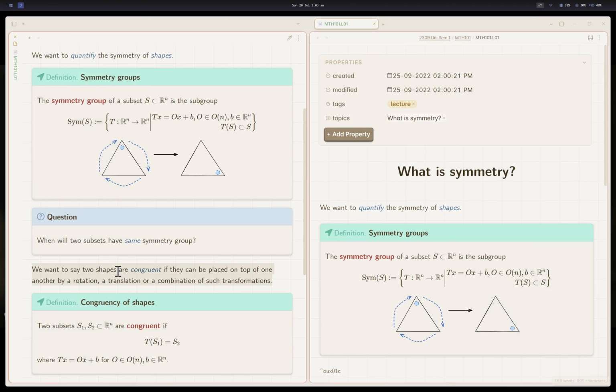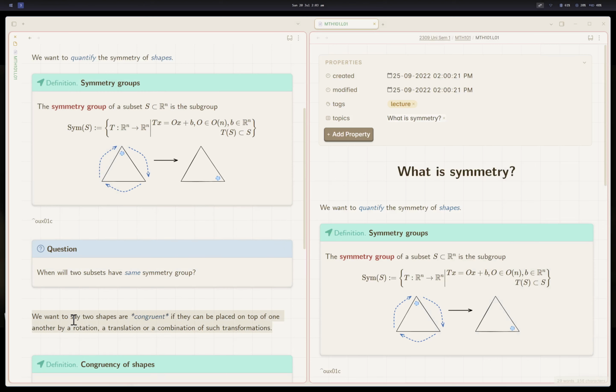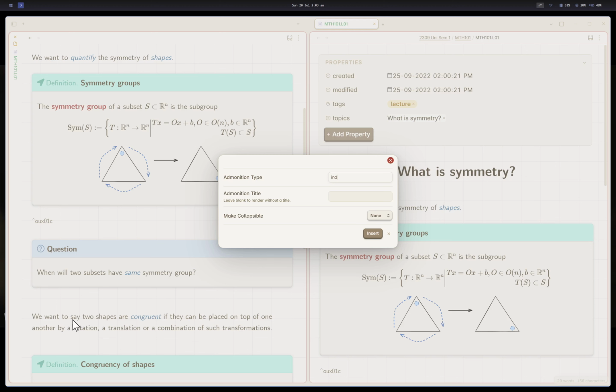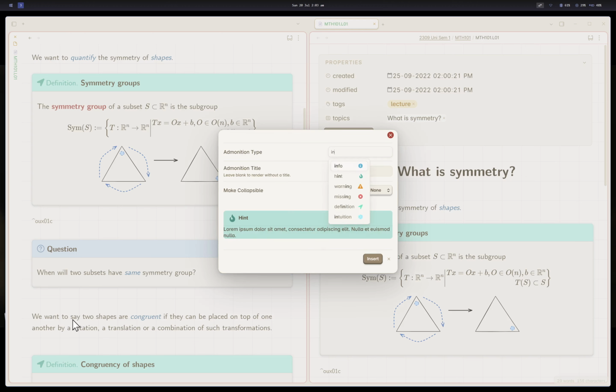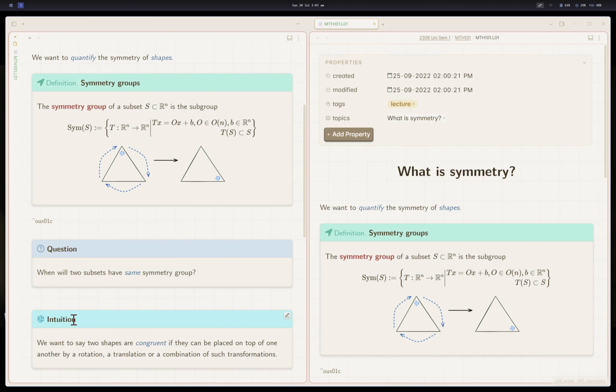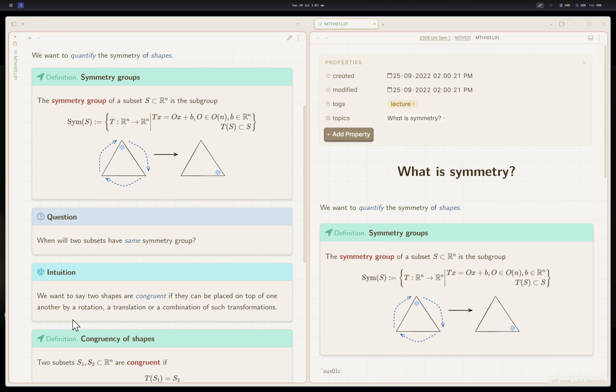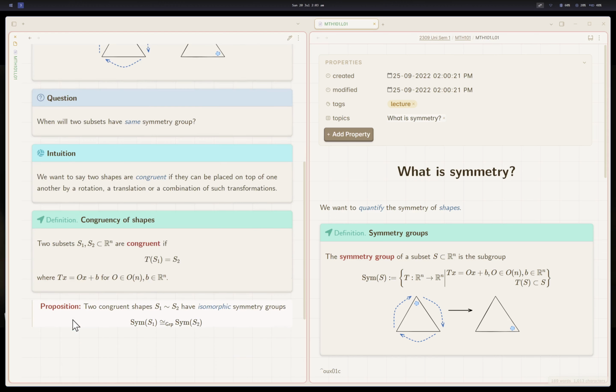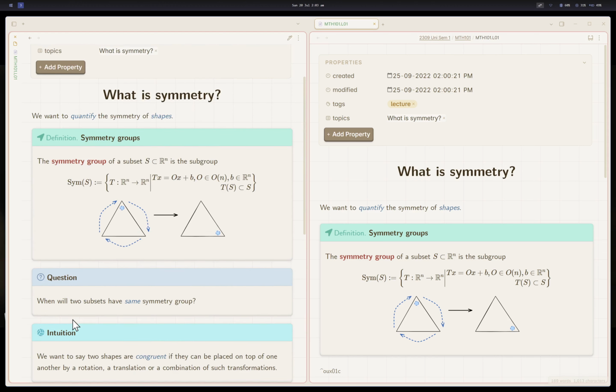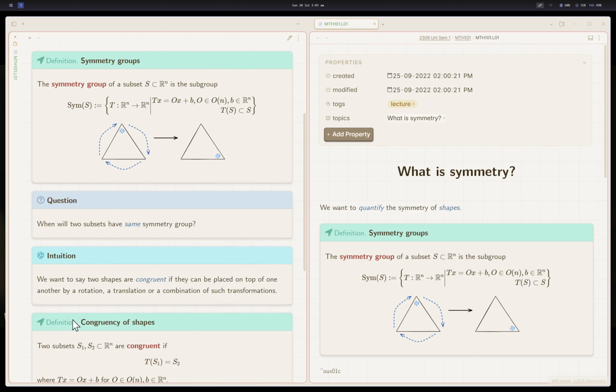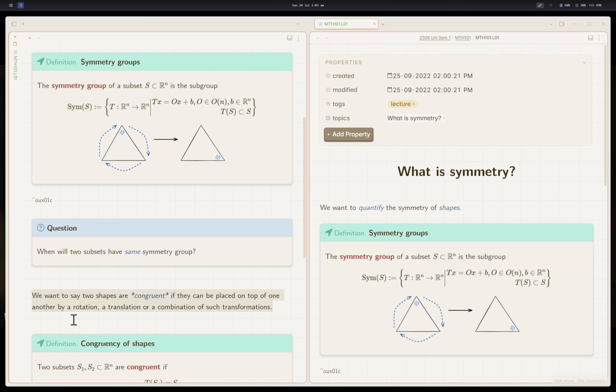Okay, so maybe I can select this and press Alt V and choose intuition. Tab. Insert. Yep. Too many boxes, but it's fine. This is fine. Maybe I can control that.